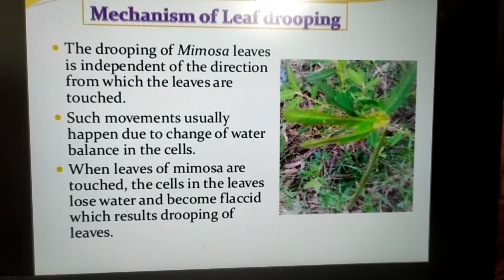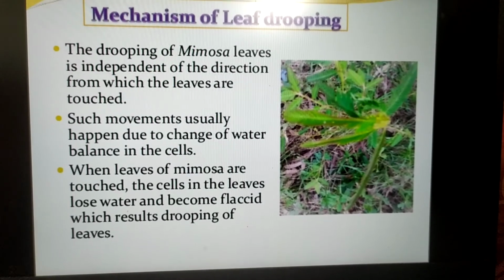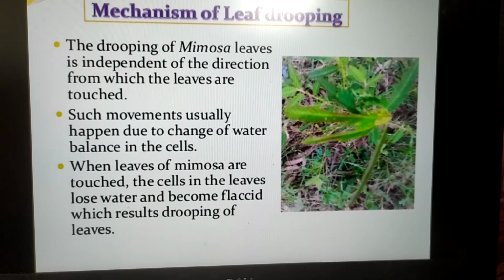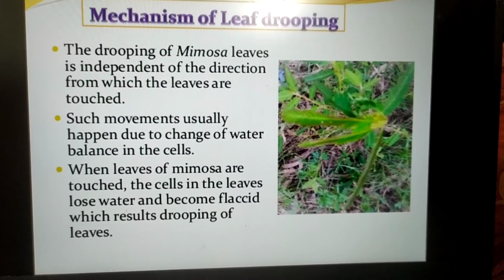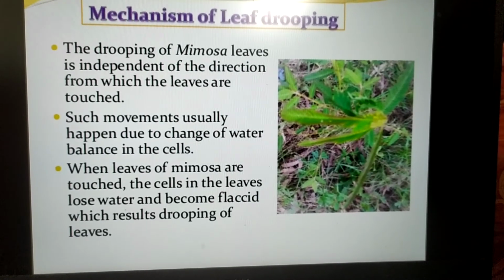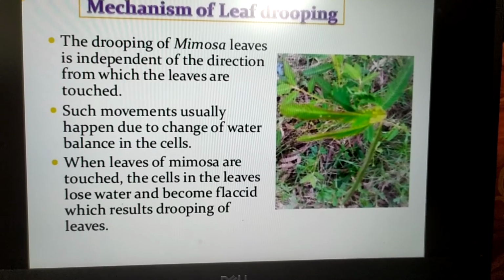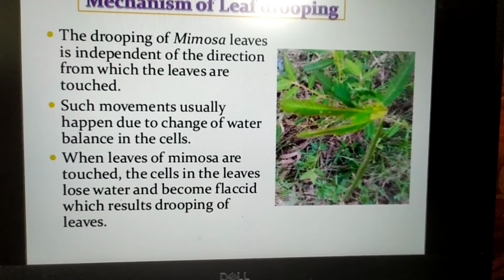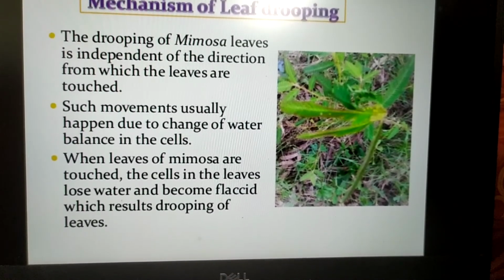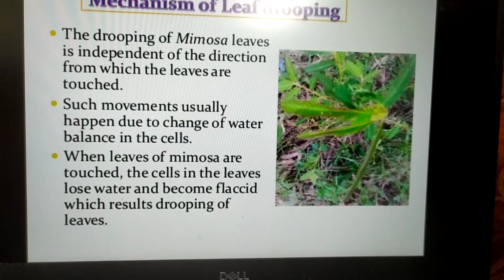So what causes the mechanism of leaf drooping? The drooping of the mimosa leaves is independent of the direction from which the leaves are touched. Such movements usually happen due to change of the water balance in the cell. When leaves of mimosa are touched, the cells in the leaves lose water and become flaccid, which results in drooping of the leaves.